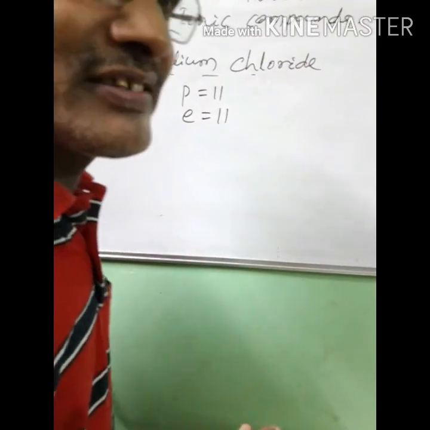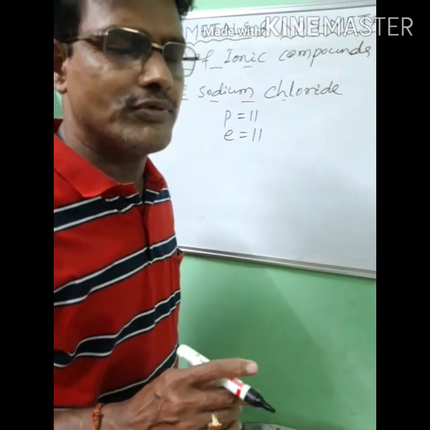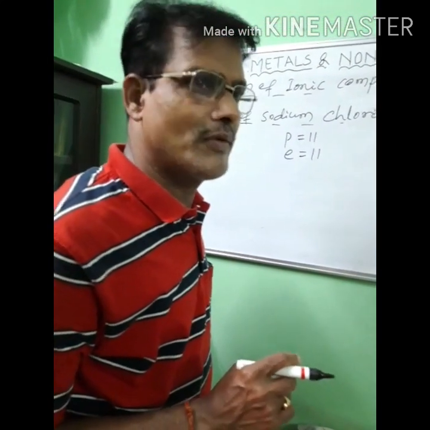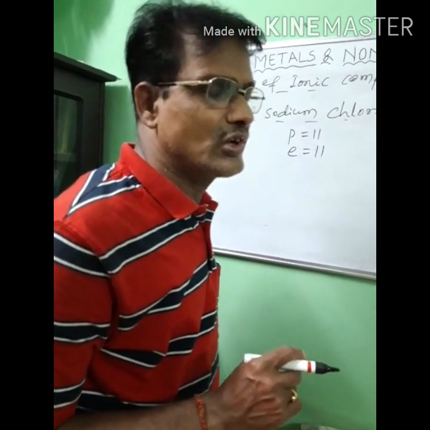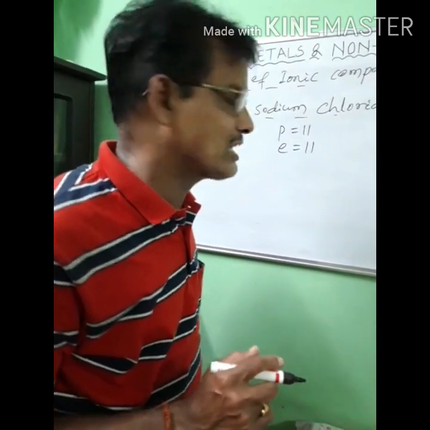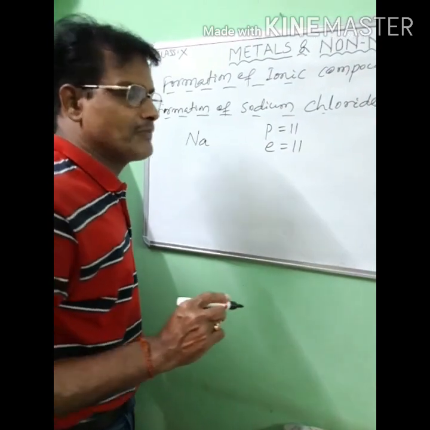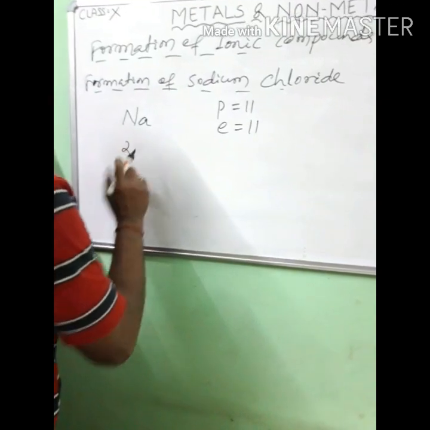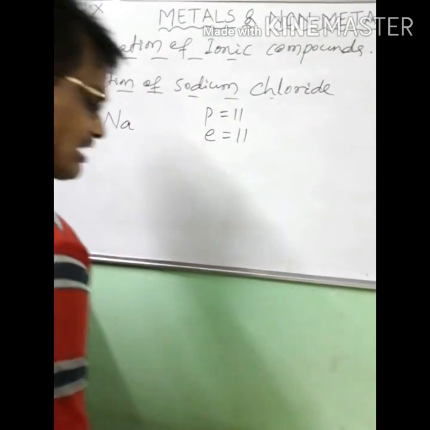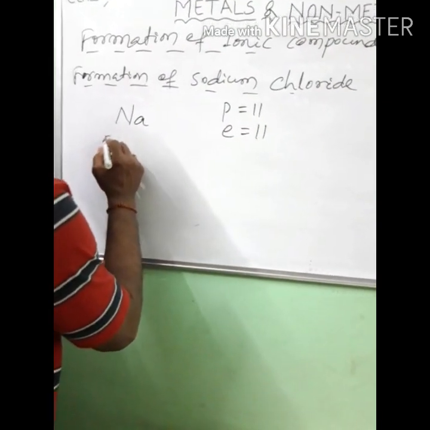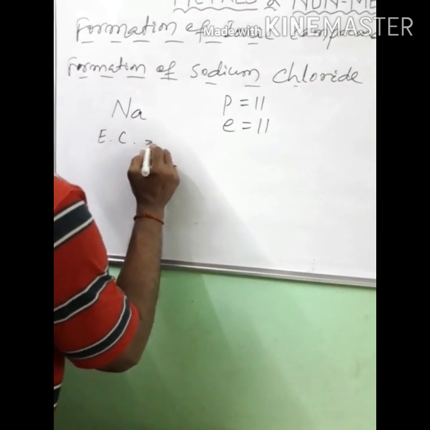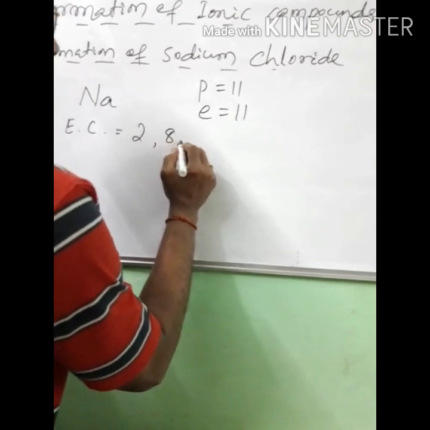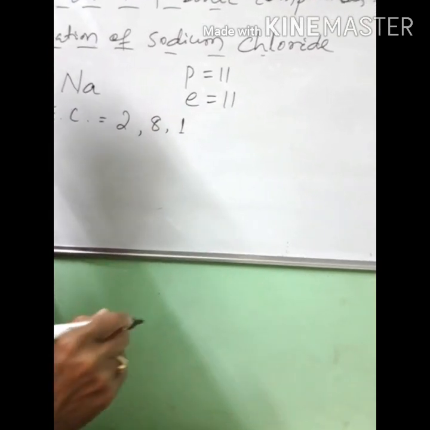Now the electronic configuration of sodium. In 9th class you have already studied electronic configuration of any element. Let us write electronic configuration, EC, of sodium: 2, 8, 1.